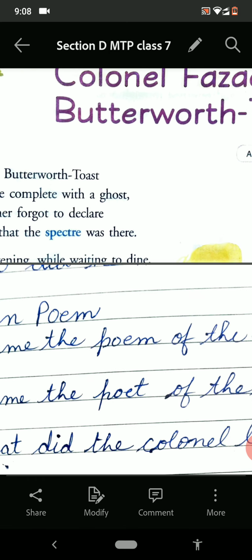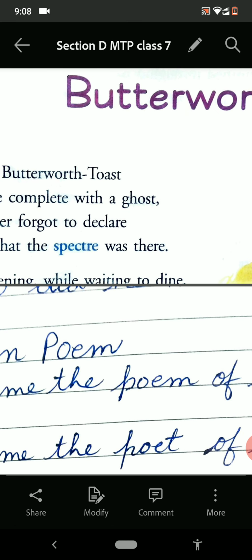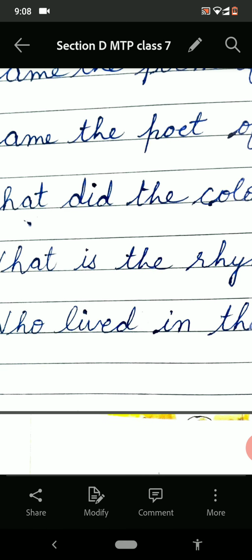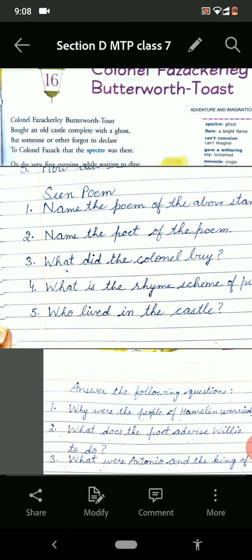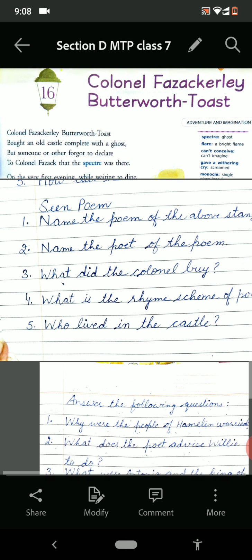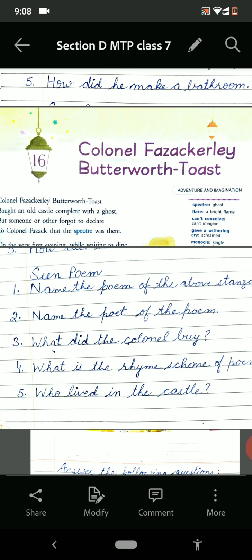Let us see the last 4 words: toast, ghost, declare, there. Toast and ghost have the same sound. Similarly, declare and there both have the same sound. So it is A, B, B. Now the last question: who lived in the castle? A ghost, or you can say a spectre, used to live in the castle. So these are the questions on your seen poem and your seen passage.